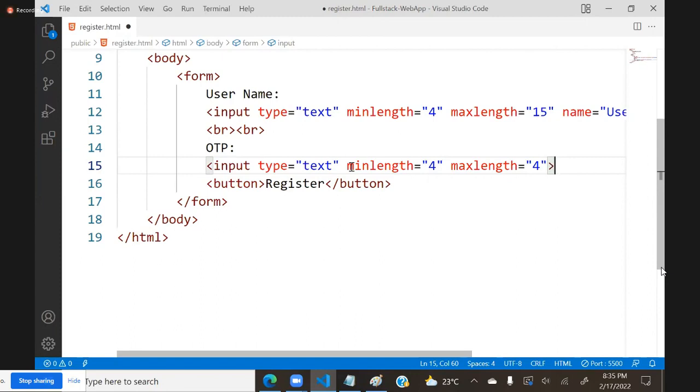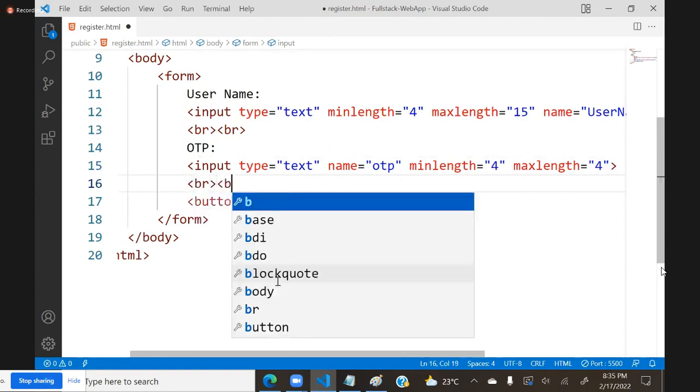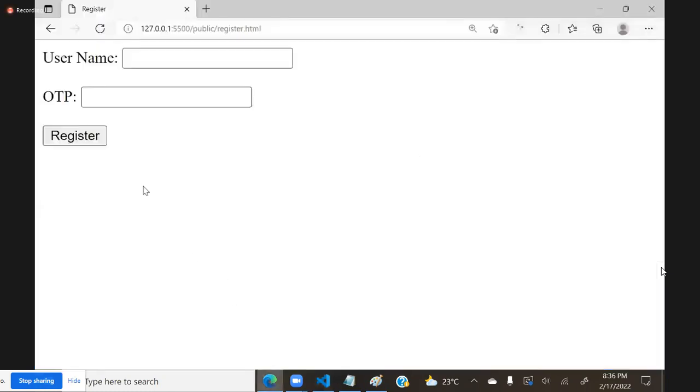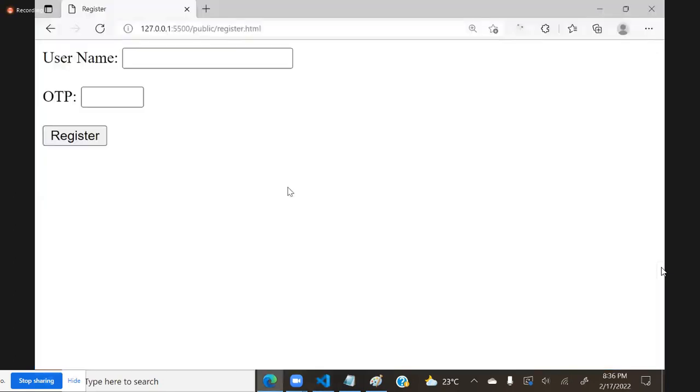That means exactly 4, not less than, not greater than. We can restrict that. Now name is equal to OTP, and I will give size as 4.